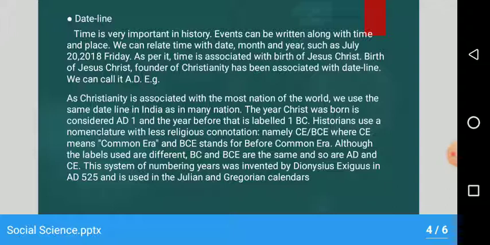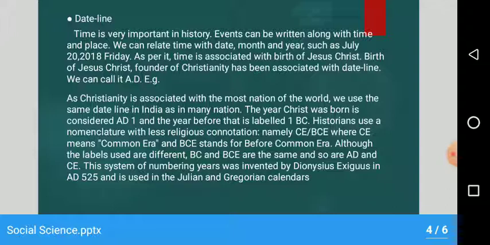We can call it AD. For example, July 20, 2018, Friday, AD. As Christianity is associated with most nations of the world, we use the same dateline in India as in many nations. The year Christ was born is considered AD 1, and the year before that is labeled 1 BC.